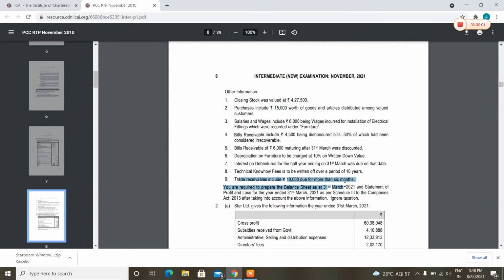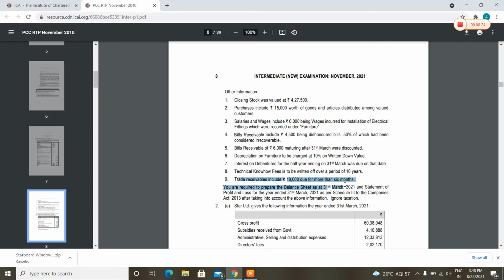Trade receivables include 18,000 due for more than 6 months. This would have no effect on the balance sheet, but the Companies Act requires us to bifurcate this from the full trade receivables.